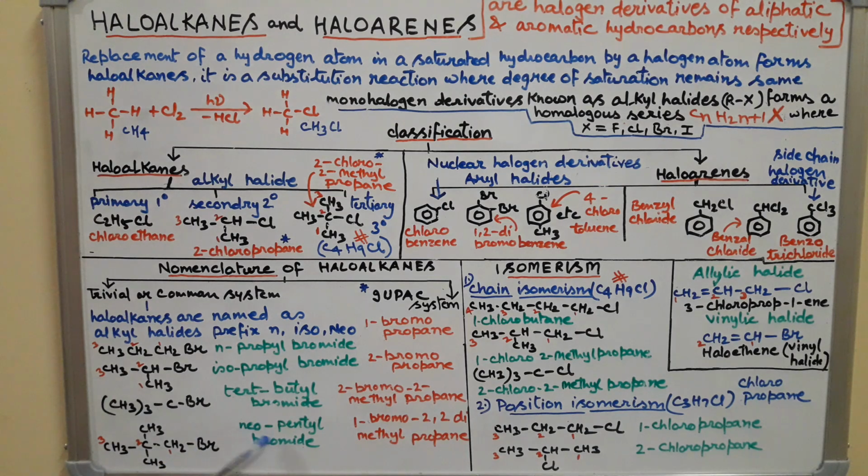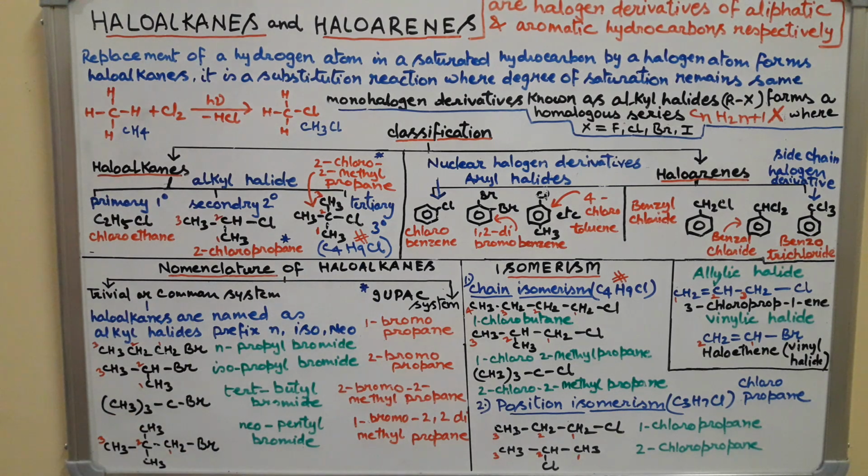So this is neopentyl bromide, and what does neo mean actually? It contains two methyl branches, this and that. These are the two methyl branches at the same carbon at the end of the chain. That's why it is called neo. You can check here that this is normal propyl bromide, normal chain. Now isopropyl bromide, and I have given you one more example here, tertiary butyl bromide. So these are common names, and here it is neopentyl bromide.